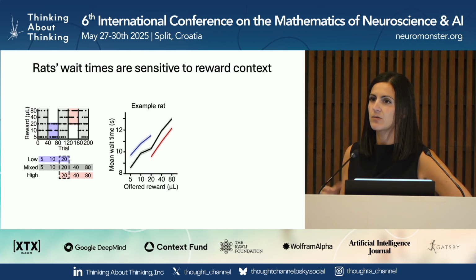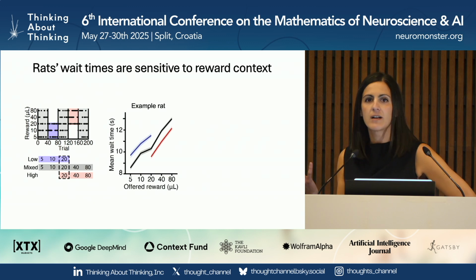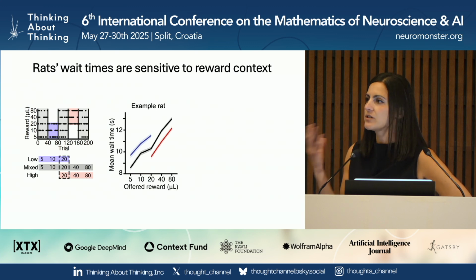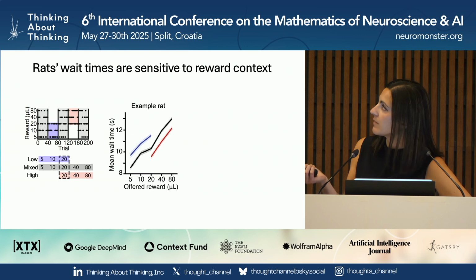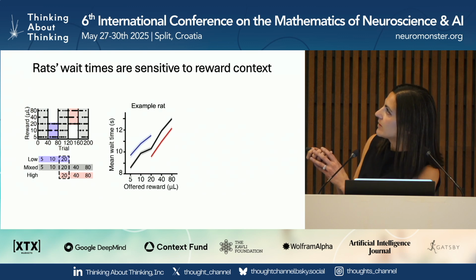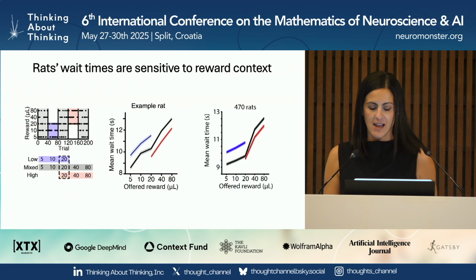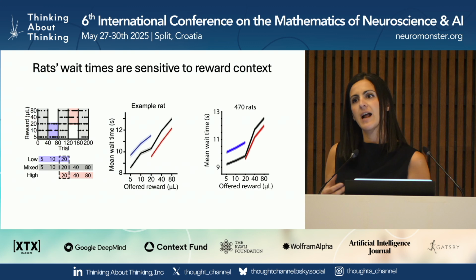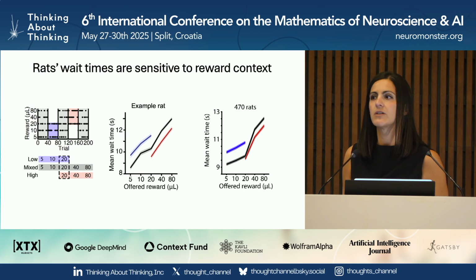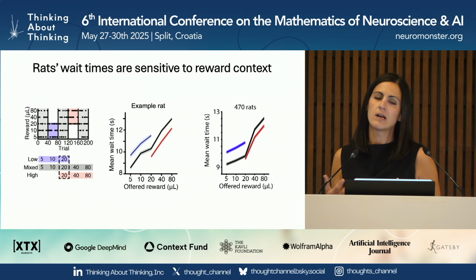So this is an example rat that's similar to the restaurant example. When he's in a very rich environment like the West Village, he's waiting less time for the same reward, 20 microliters, compared to the green point homologue, which would be the low block. Okay? And across hundreds of animals, we see on average about a 10% reduction in how long they're willing to wait for 20 microliters in a high block compared to a low block. So 10% is a comparatively large contextual effect in the literature.